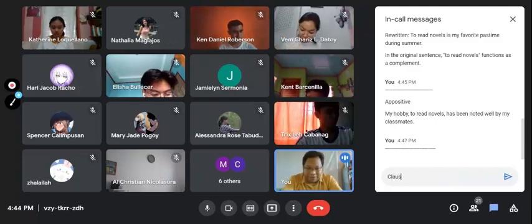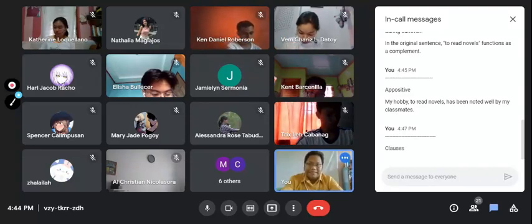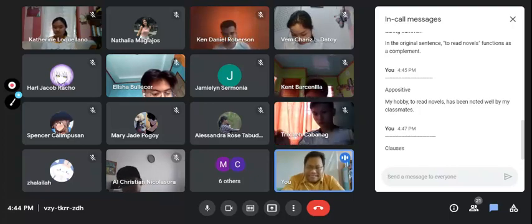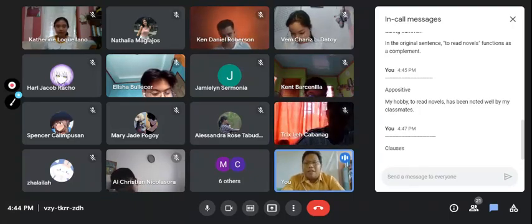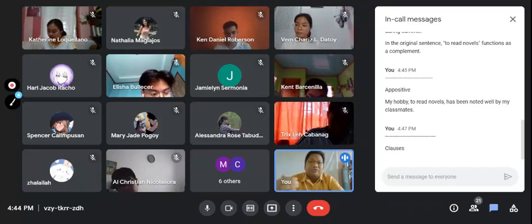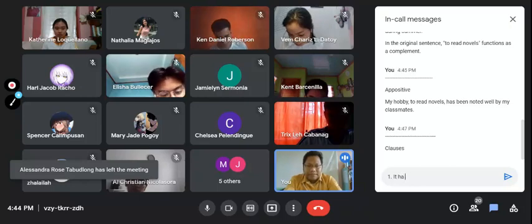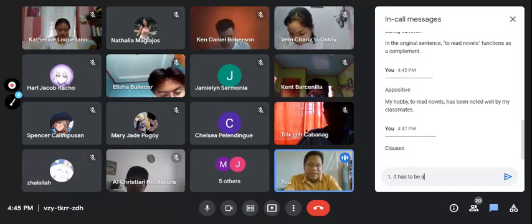We are then referring to clauses. This has been a repeated question. I've raised this several times. What are the requirements for a clause to be called a clause? There are only three requirements. First requirement, I'll just type it in like what I did in another class, it has to be a group of words.